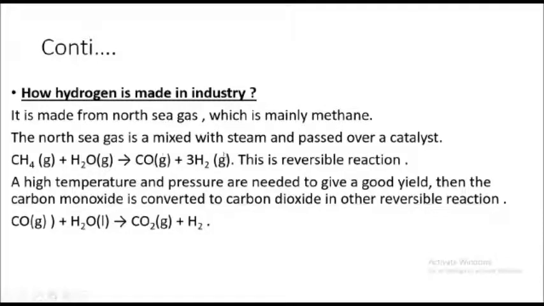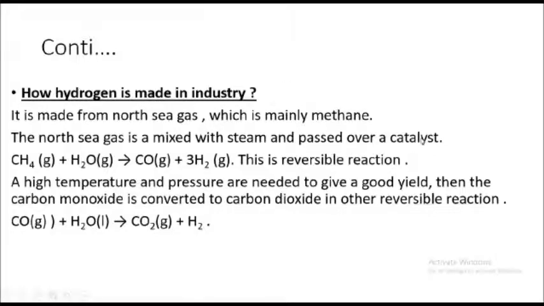The North Sea gas is mixed with steam. When you produce hydrogen industrially, you combine the North Sea gas with steam. Steam means evaporated water, or water that exists in the form of a gas.